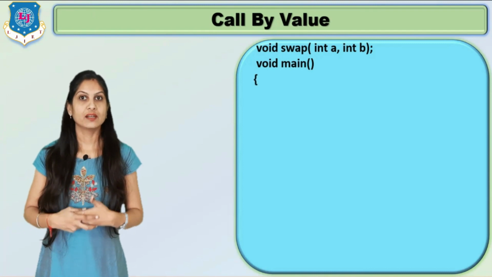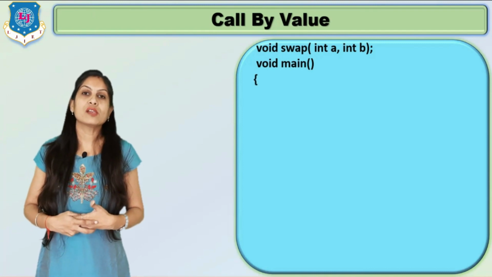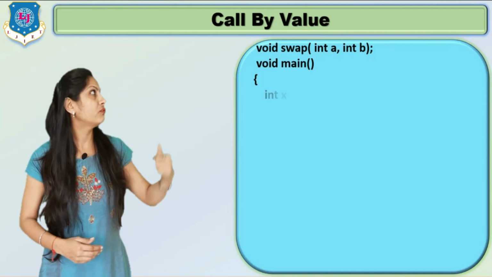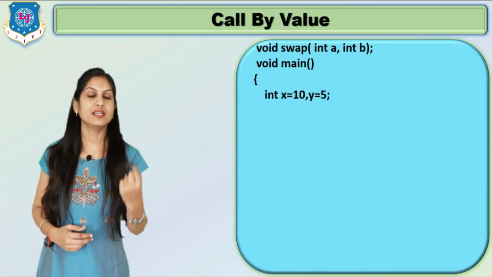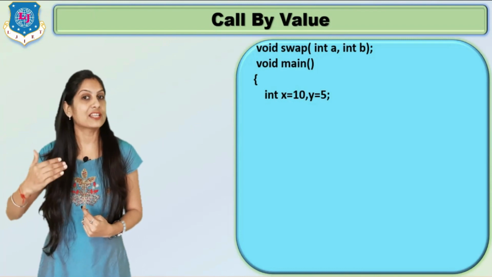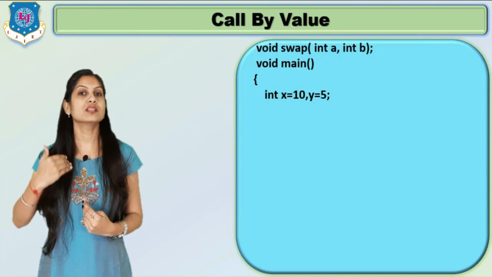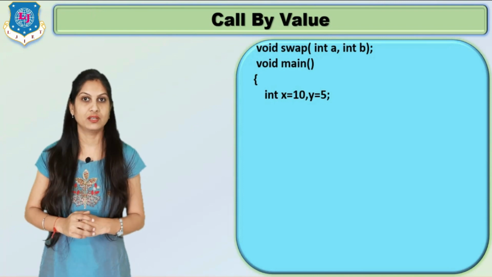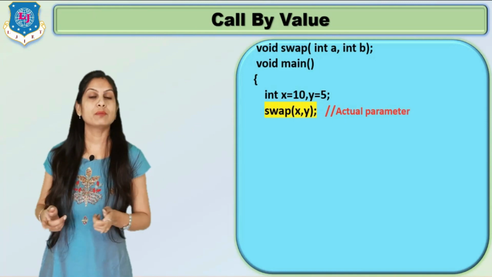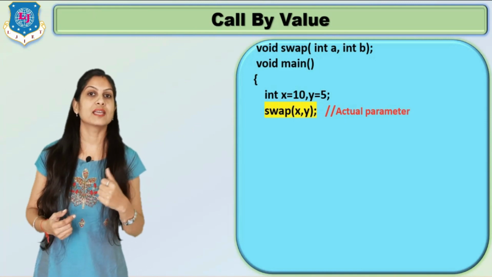The function call. Clear? When you are using the third category, your input is in void main. So first we write two variables, integer x equals 10 and suppose y equals 5. That is our actual value that we are passing into the function. Clear? And the function call is just swap, inside brackets the two variables x and y.